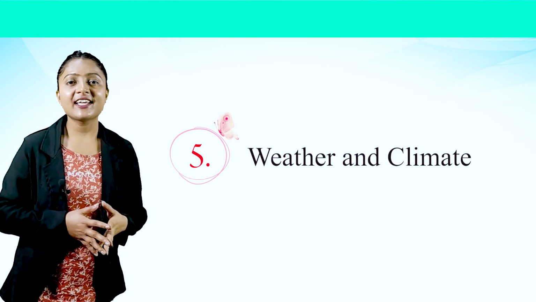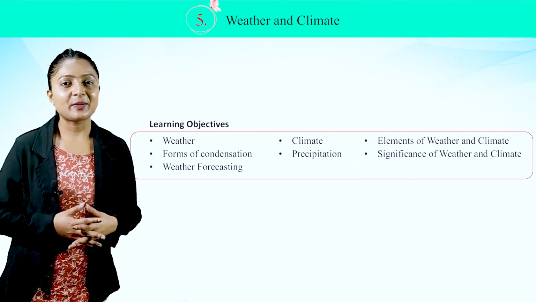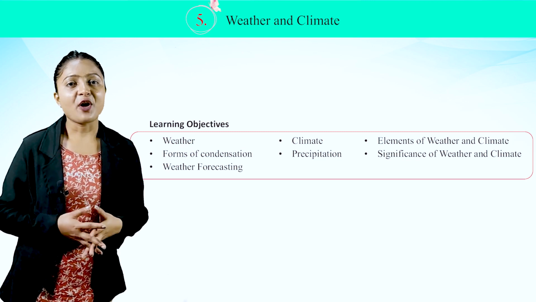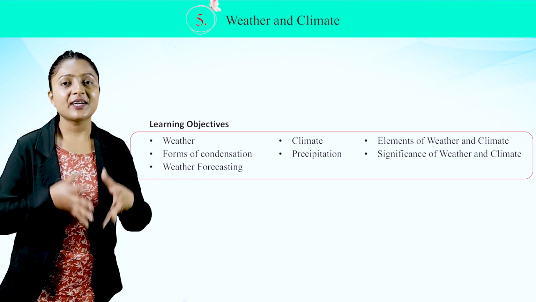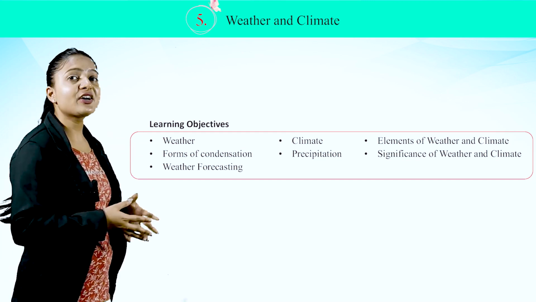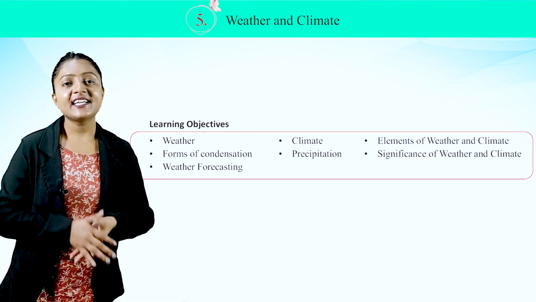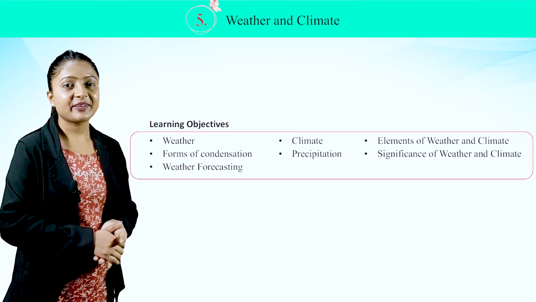Today we are going to start chapter 5, Weather and Climate. Learning objectives: weather, forms of condensation, weather forecasting, climate, precipitation, elements of weather and climate, significance of weather and climate.